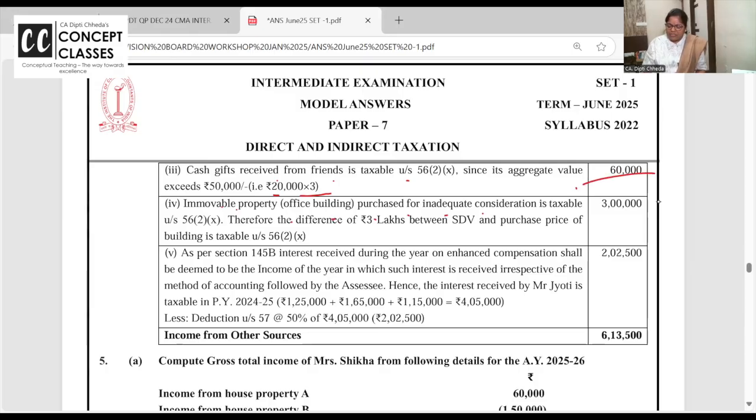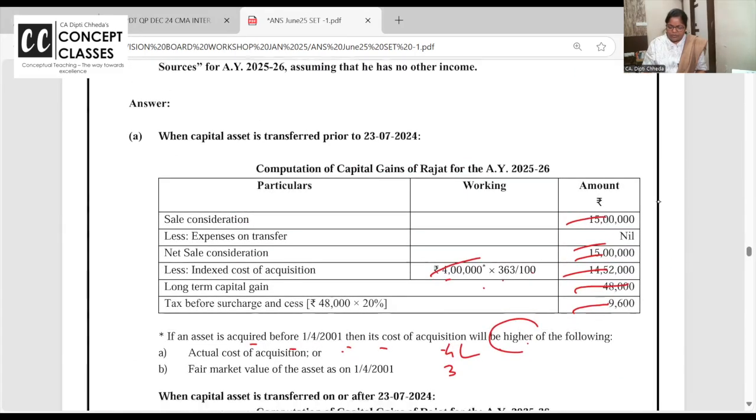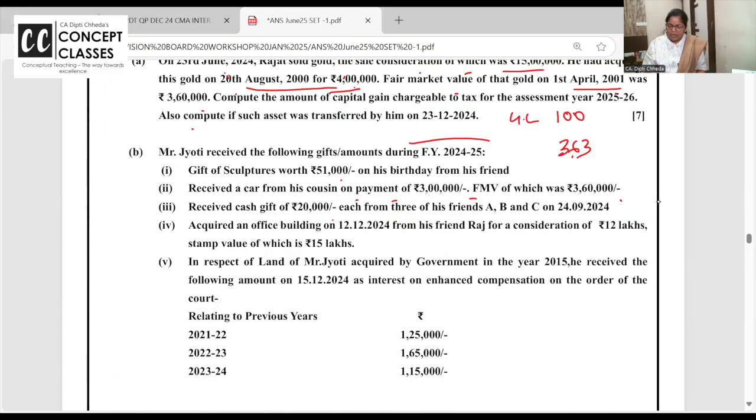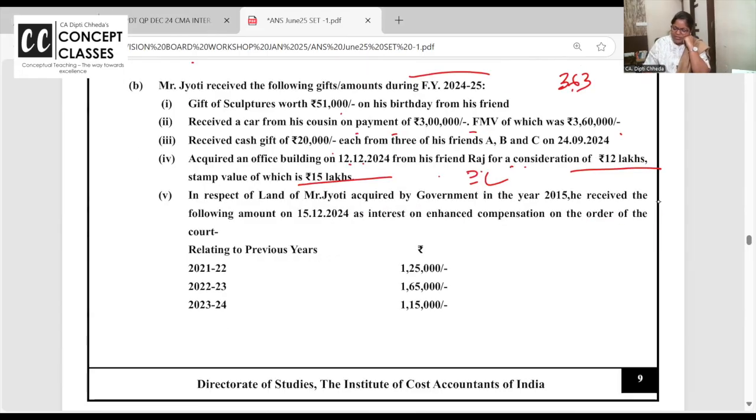Immovable property purchase for adequate consideration. Let us read what the question is. Acquired an office building from his friend Raj for 12 lakhs. Stamp duty value is 15 lakhs. So why did you purchase the property at 12 lakhs? That means 3 lakh is the gift. Very well, taxable.